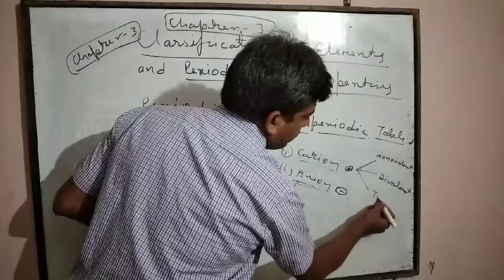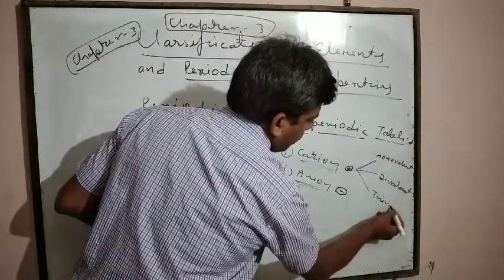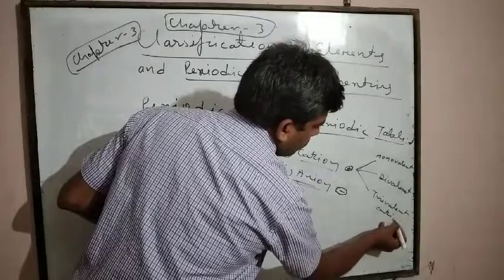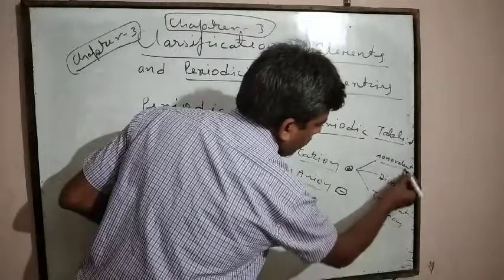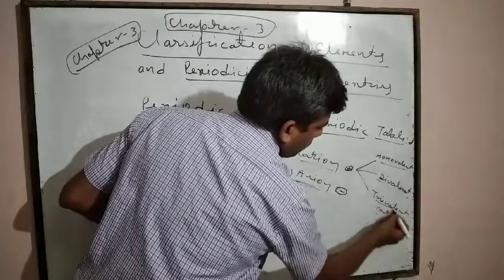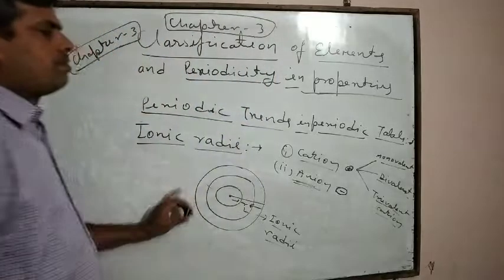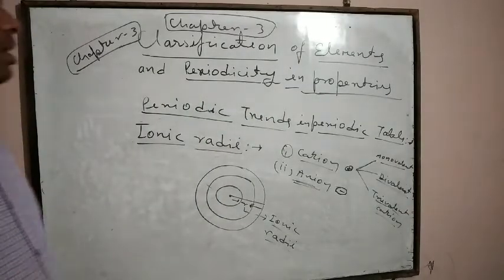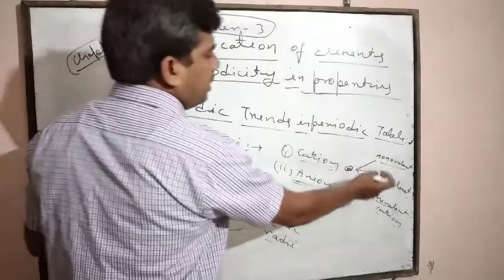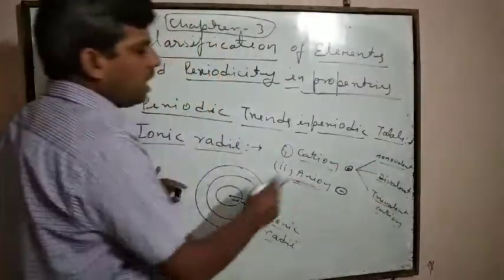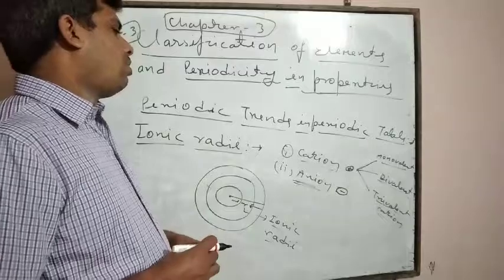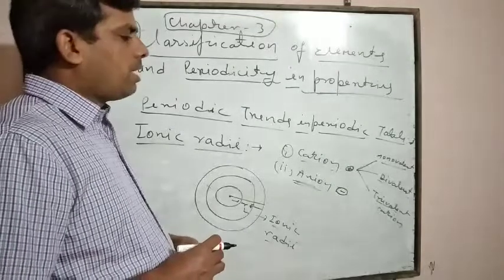Similarly, anion is also broadly divided into three parts: monovalent anion, divalent anion and trivalent anion.